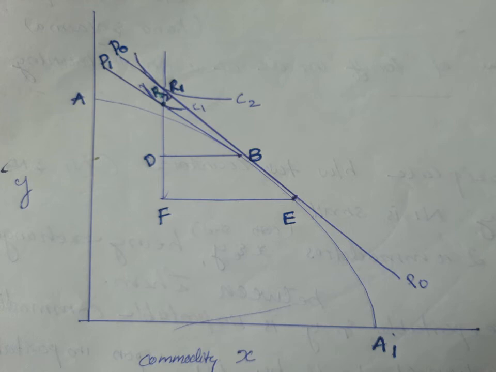The adverse effects. What are the adverse effects as a result of imposition of tariff in case of a smaller country? First one is, since world price remains unchanged, tariff failed to improve the terms of trade of the home country. There is no improvement in the terms of trade of the home country.